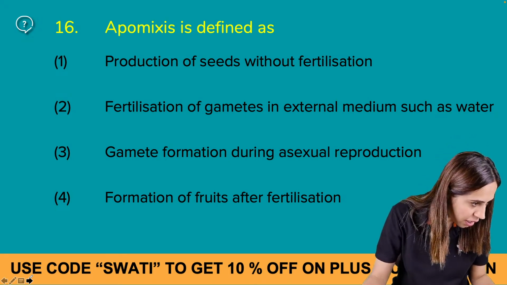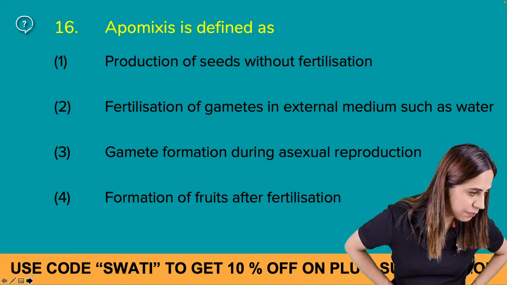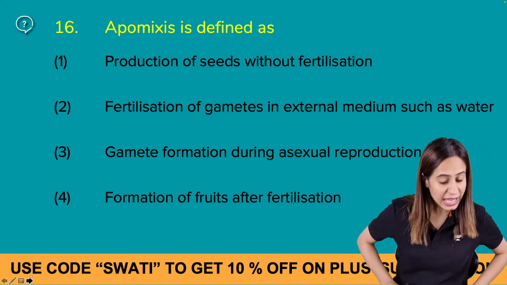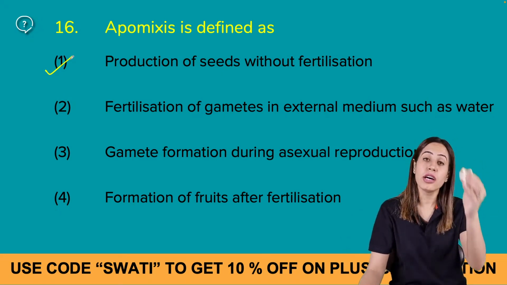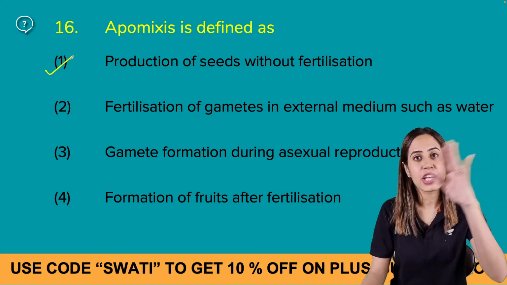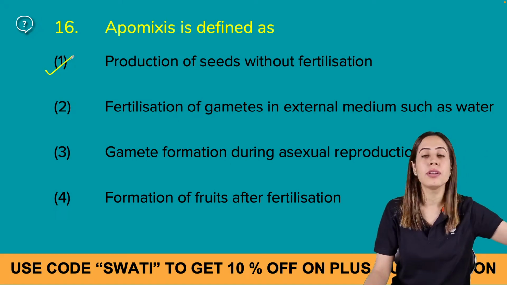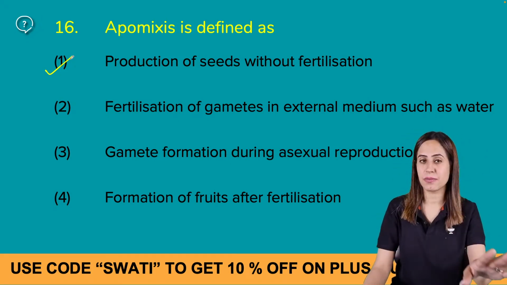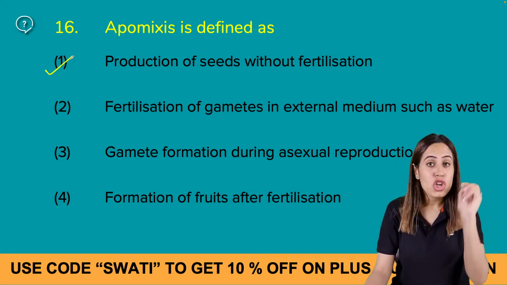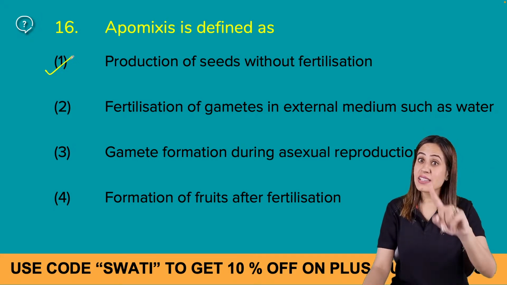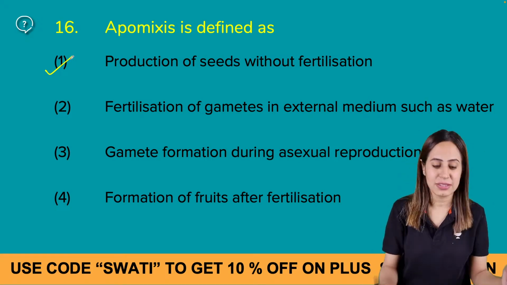Yes, Arhan, okay. The banana one is done. Yes, banana is parthenocarpic. Very nice. Apomixis is a method of asexual reproduction which mimics sexual reproduction by the formation of seed. But seed formation in apomixis is not through the process of meiosis, whereas in sexual reproduction it is through the process of meiosis, right?